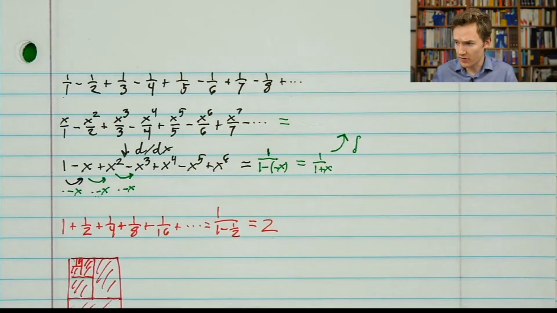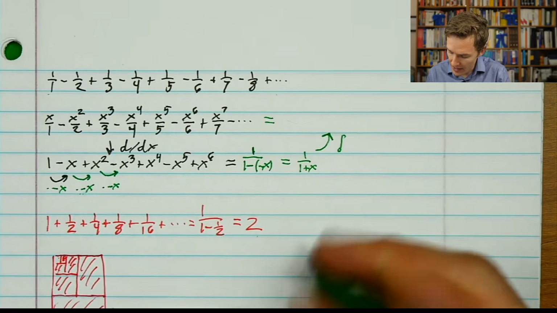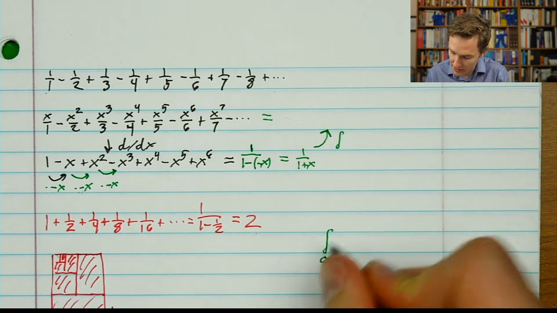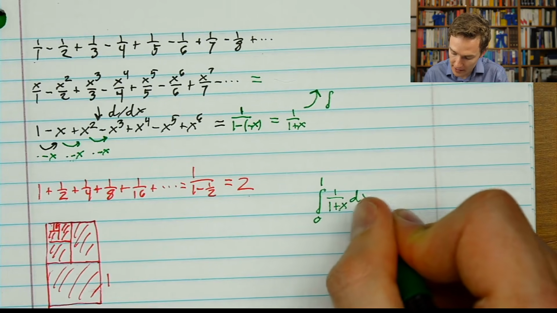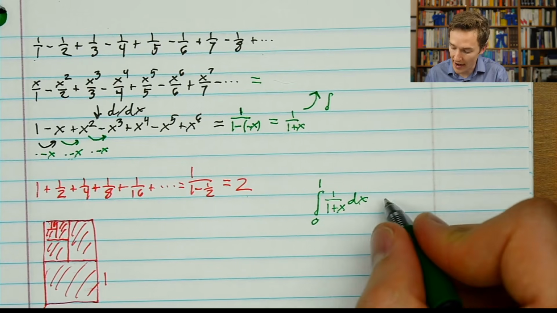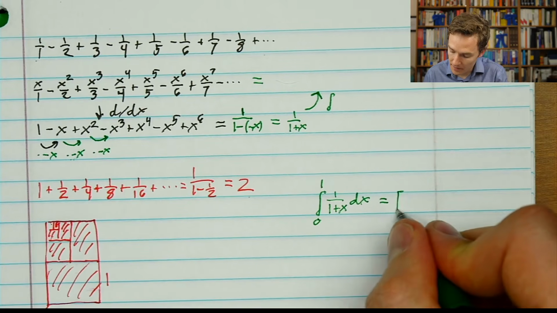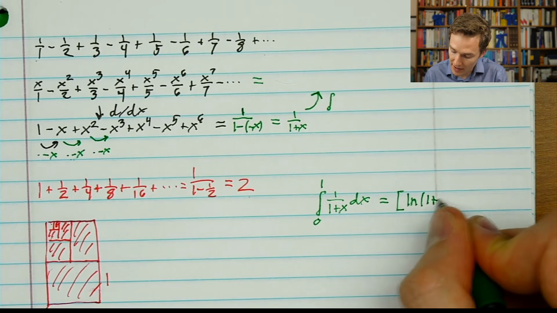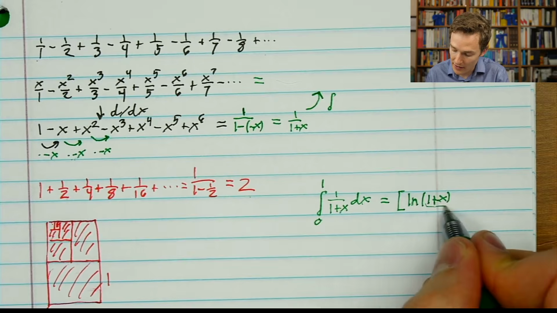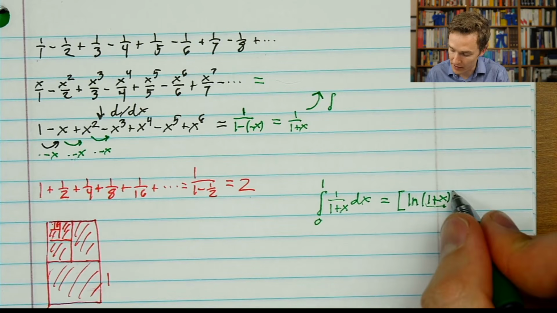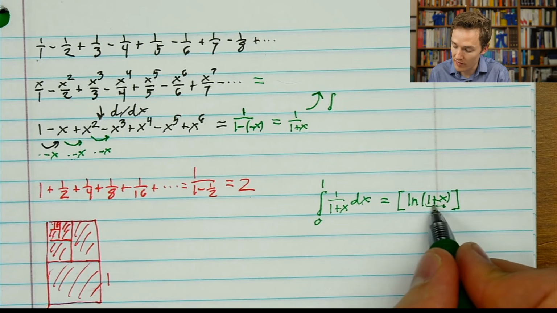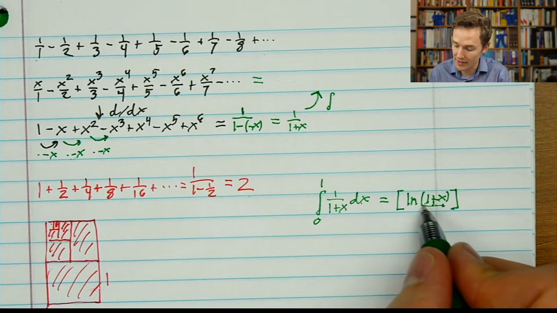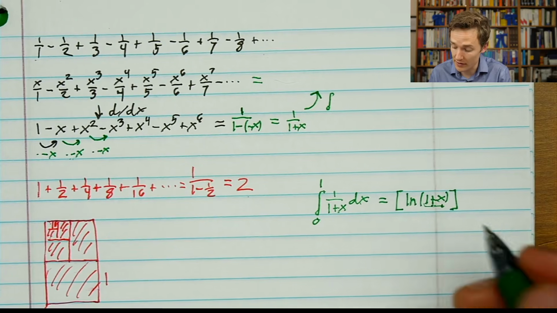And tell you what, while answers are rolling in, before locking it in, I'm going to go ahead and just start describing the answer here. So if you want to know the integral from 0 up to 1 of 1 divided by 1 plus x dx, well, we know that the antiderivative of 1 over x is the natural log of x. So it's going to be the natural log of that inside divided by the derivative of the inside. That's kind of the inverse chain rule, or something you can get with u substitution. But the derivative of the inside is just 1. So you can check yourself that if you take the derivative of this, you get 1 over the inside, 1 over 1 plus x, but then the chain rule just has you multiplying by 1, so it stays the same.